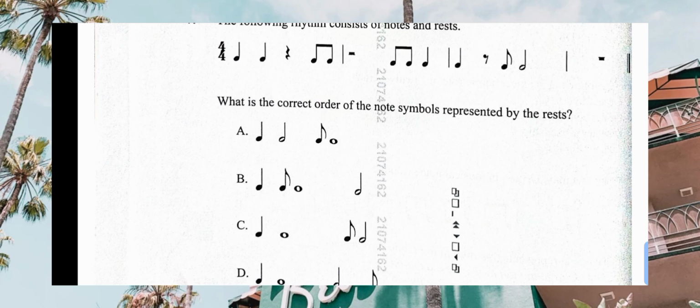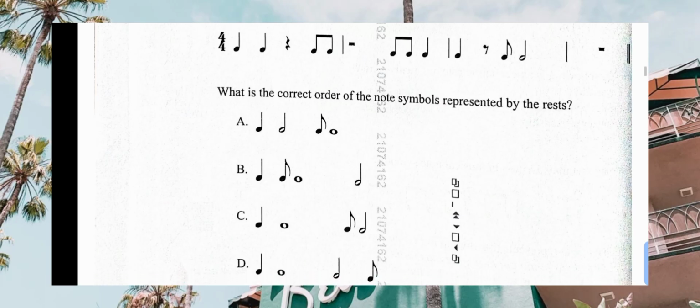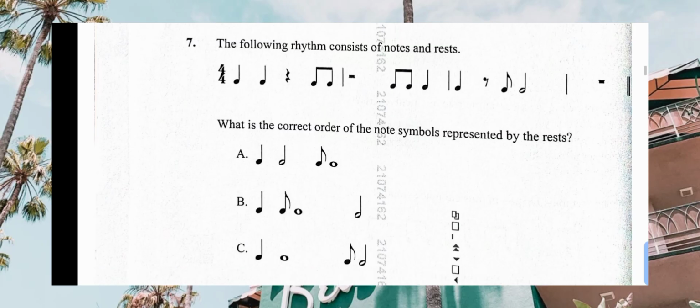The first rest is a rest of a crochet. Then the second one is a minim. Then we have the rest of a quaver. After quaver, the last one is semi-brief. So which one will be our correct answer? Our correct answer will be C.